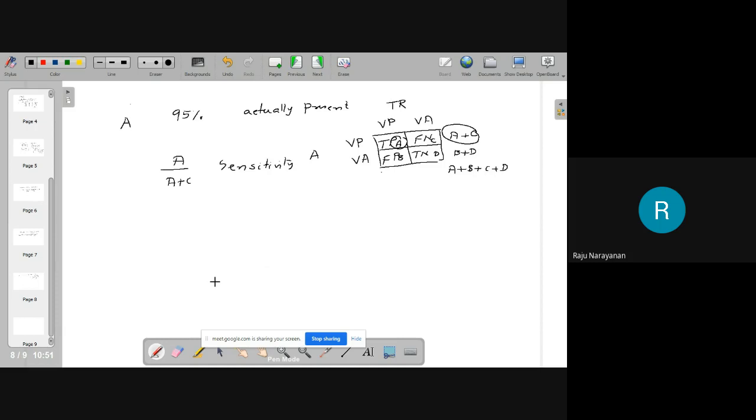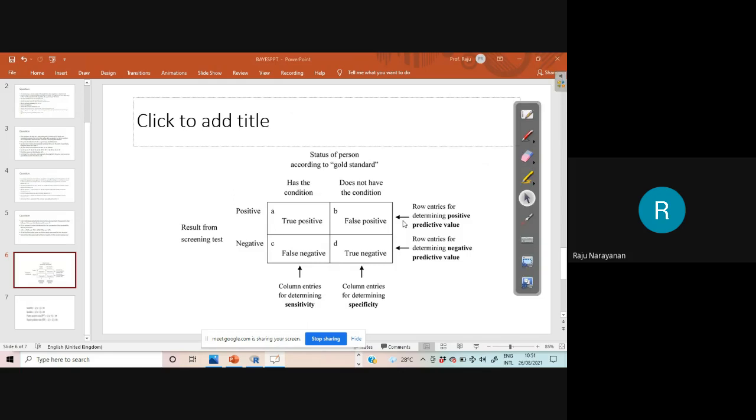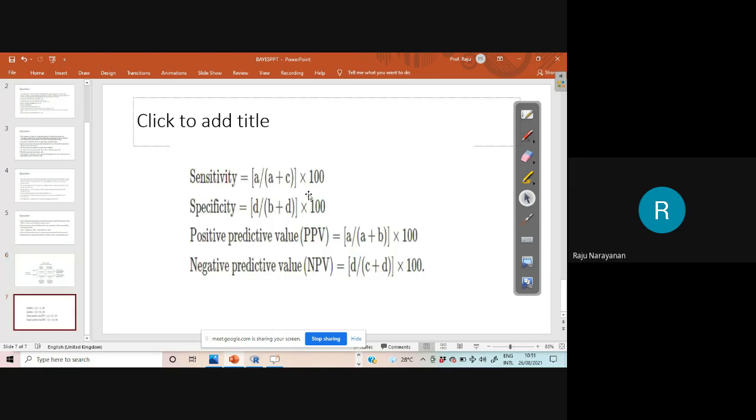Okay, if C is very close to 0, if C is 0, A by A is 1. But practically it is impossible. Therefore, this A by A plus C should be very close to 1. Very close to 1. Okay. And specificity means the other one.